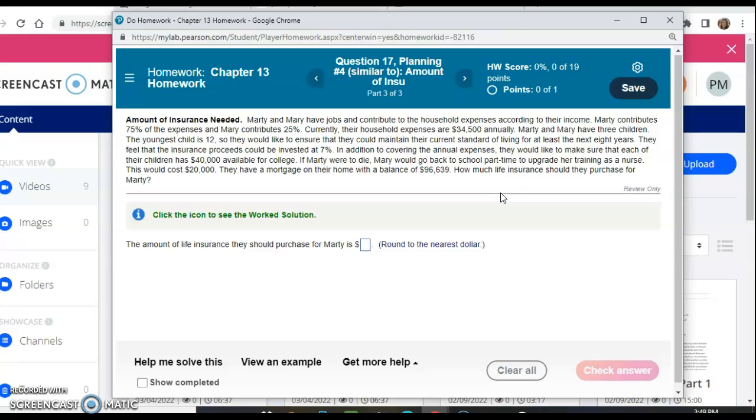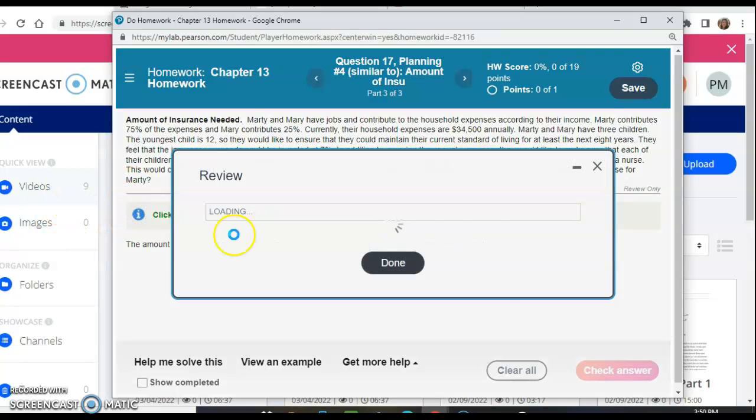available for college. If Marty were to die, Mary would go back to school part-time to upgrade her training as a nurse. This would cost 20 grand. They have a mortgage on their home with a balance of 96,639. How much life insurance should they purchase for Marty? So, again, I'm going to show you my little work solution here.